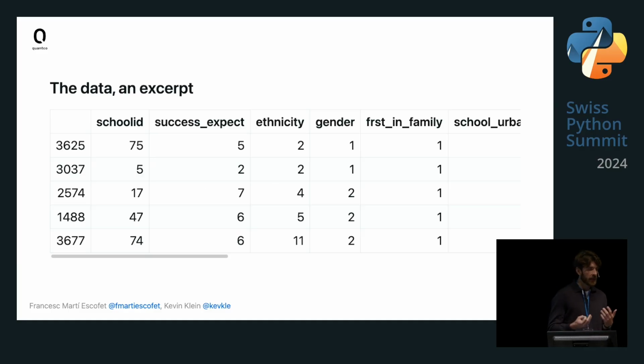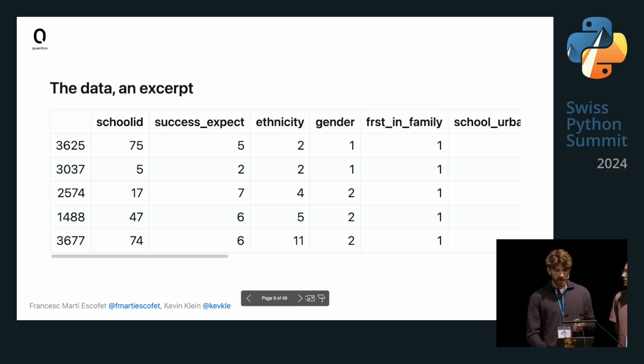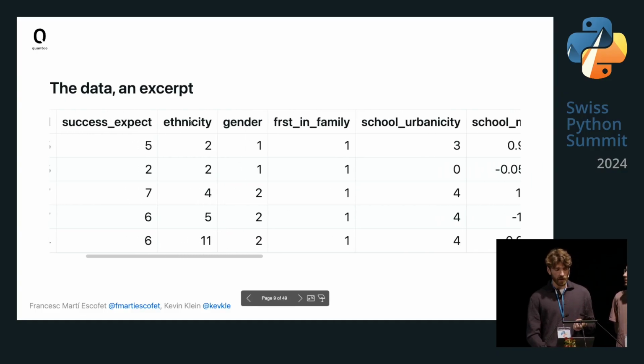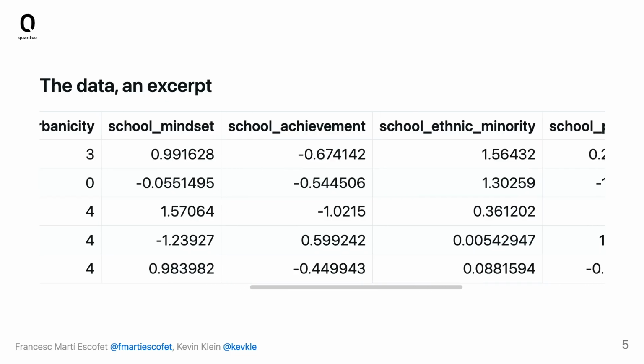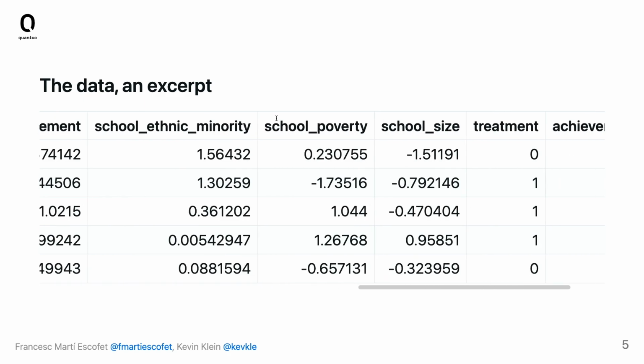Now, to make this a bit more tangible, here we have an excerpt of our data. In this table, every row corresponds to a student. We can see that we have a whole lot of these covariates that describe the student. For instance, the ethnicity or the gender, which are categorical variables. They have numeric values, but they're not supposed to be interpreted in an ordinal or numerical fashion. As we also said before, we also have information on the school that a specific student went to, such as the school poverty or the school size, which are regular numerical features.